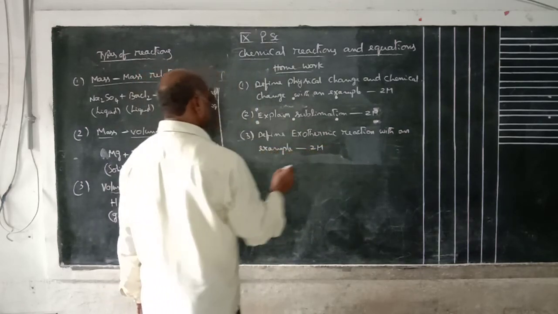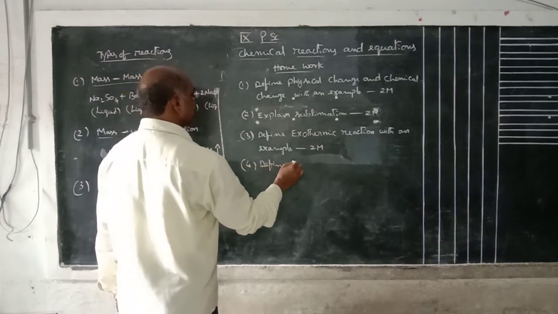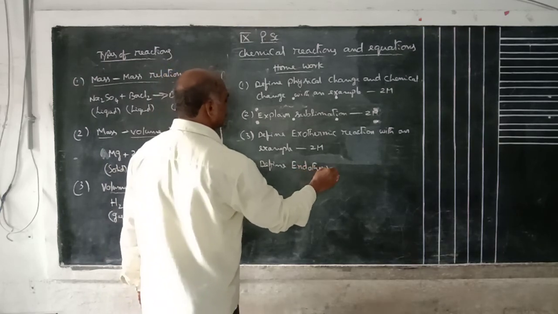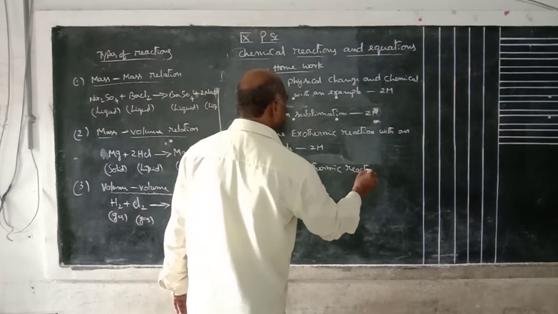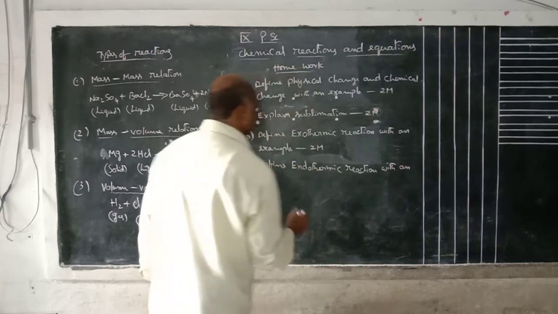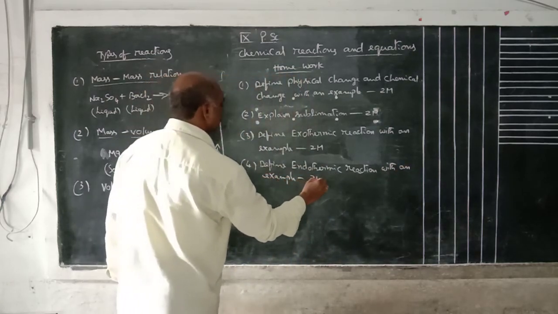This is also 2 marks. Fourth one is define endothermic reaction with an example. This is also 2 marks.